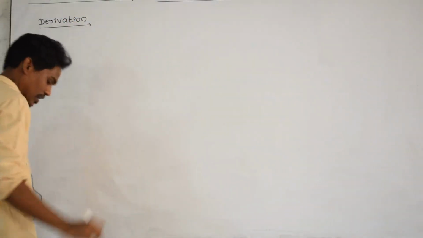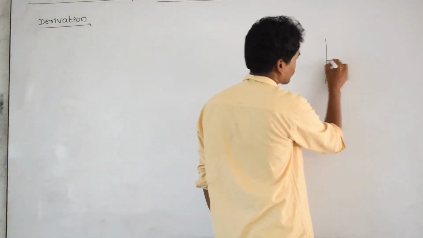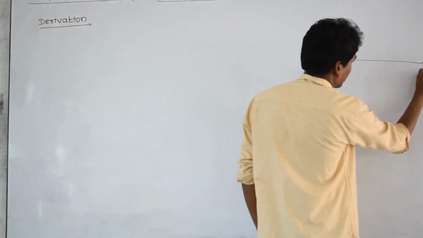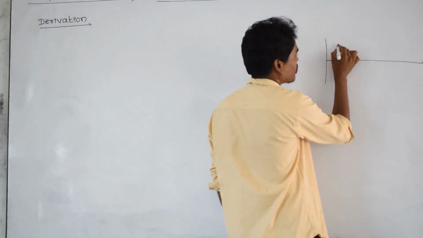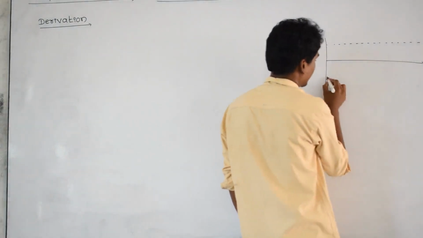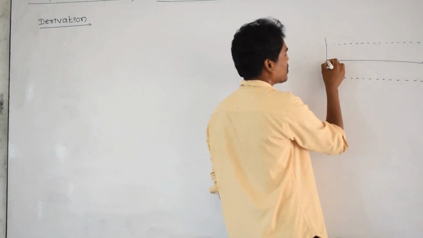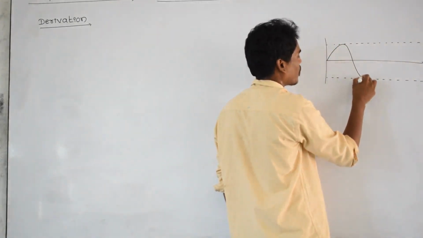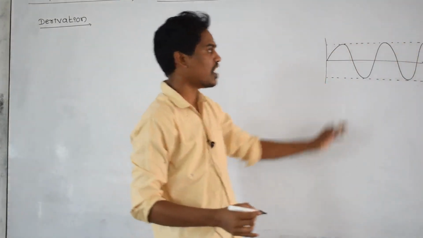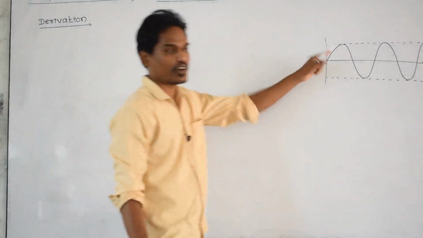I have taken an example. Let us take this wave moving in the positive x direction, and the wave is not coming back. The wave is moving in the positive x direction and the wave should not come back. This wave is called a progressive wave.